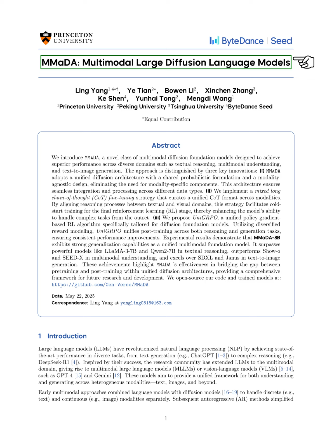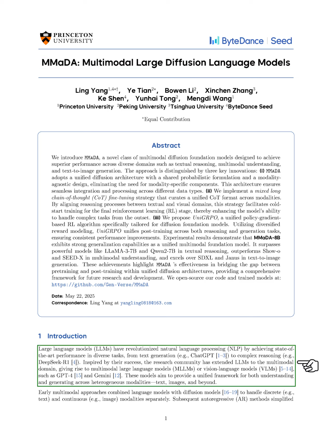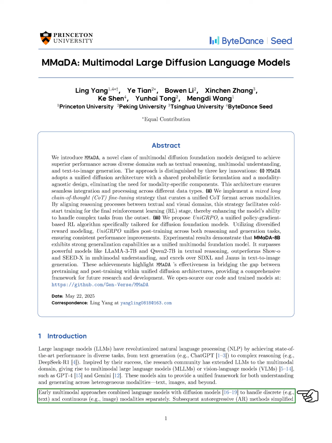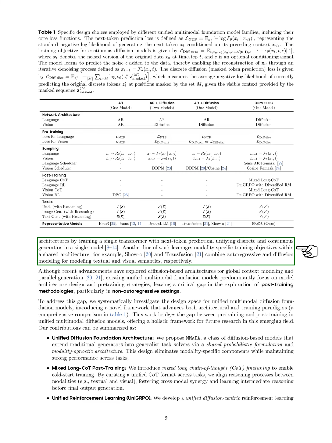Section: Introduction. In this section, we discuss the advancements in large language models, LLMs, and their extension into multimodal large language models, MLLMs, or vision language models, VLMs, like GPT-4 and Gemini. These models aim to understand and generate content across different types of data, such as text and images. Early methods combined language models with diffusion models to handle text and images separately. Later, autoregressive methods simplified this by using a single transformer model for both types of data.